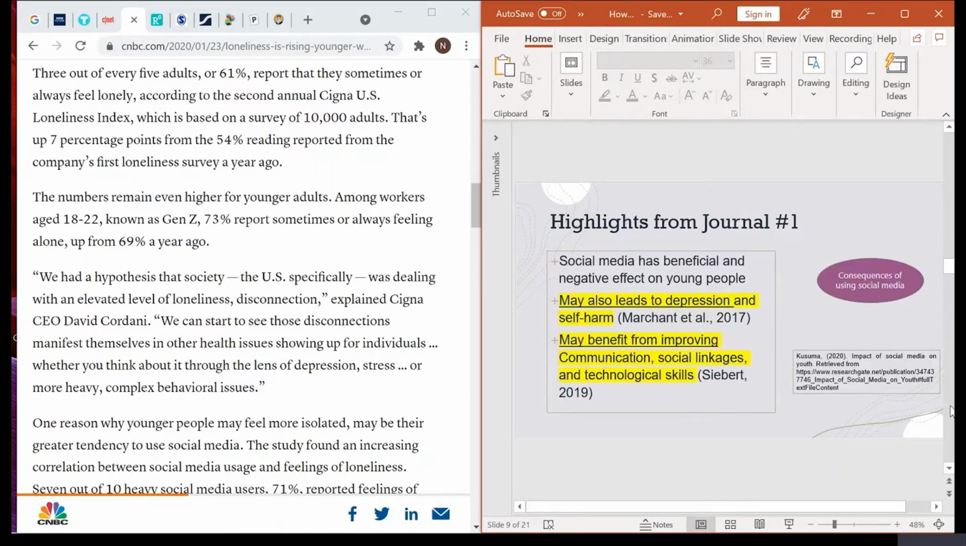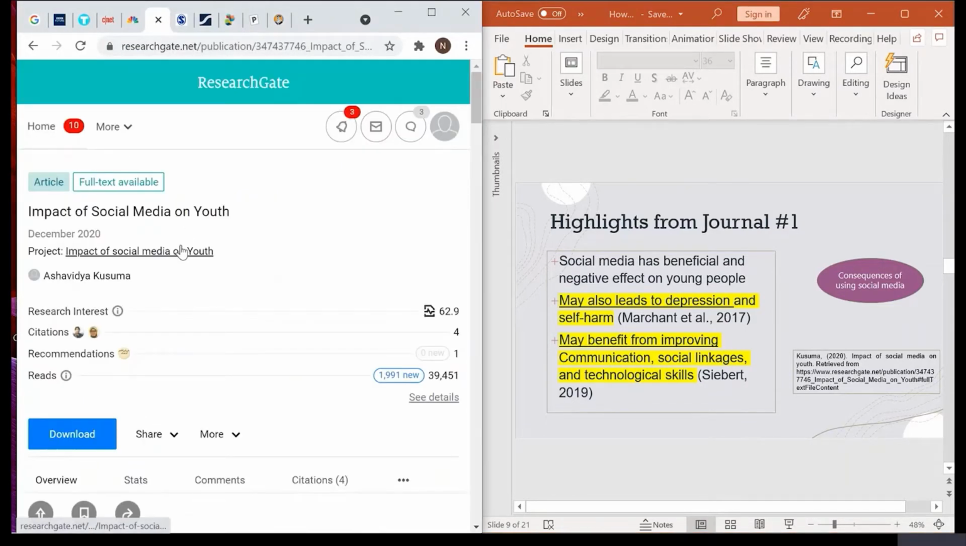Besides articles, make sure that you also look for academic journals as well. Journals are based on research evidence, where you have to cite their findings to support your argument. This particular journal is about the impact of social media on youth. It highlighted that social media provides benefits as well as negative impact. Benefits are such as improved communication and technological skills, no doubt about it. However, the more frequently they use social media, the lonelier they feel, and they will be depressed as well. This is how this journal highlighted it.